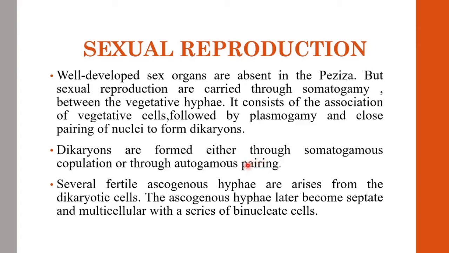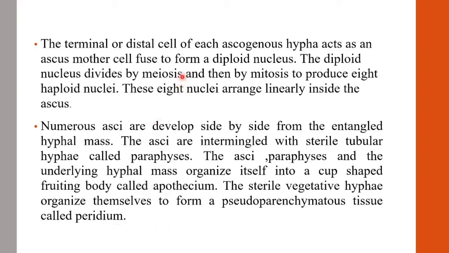These dikaryotized cells give out several fertile ascogenous hyphae, which later become septate and multicellular with a series of binucleate cells. The terminal cell or tip cell of each ascogenous hypha acts as an ascus mother cell. The ascus mother cell contains two nuclei, and these two nuclei fuse to form a diploid nucleus.